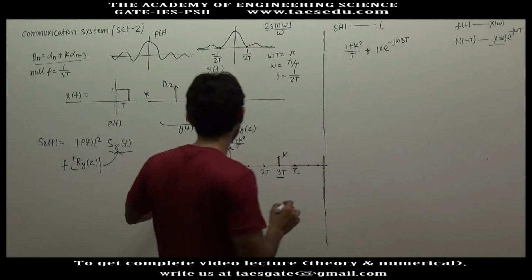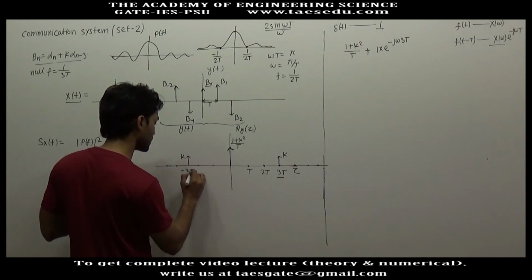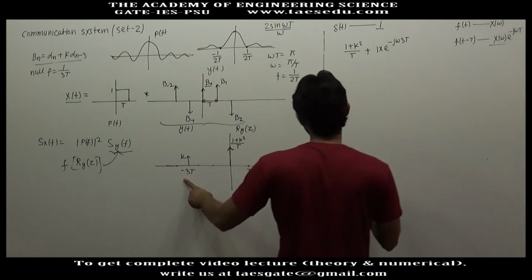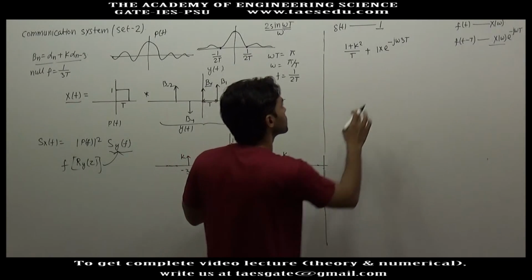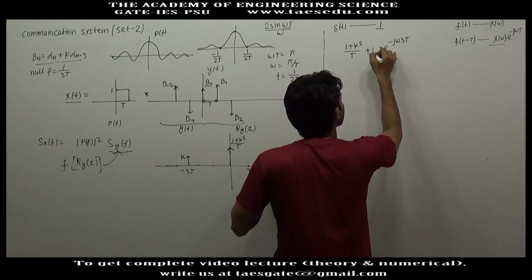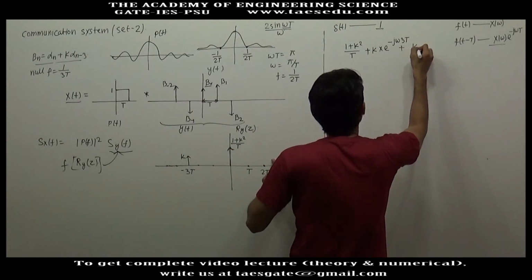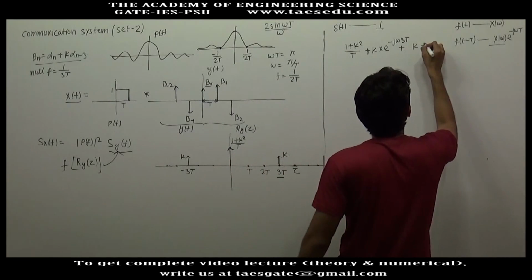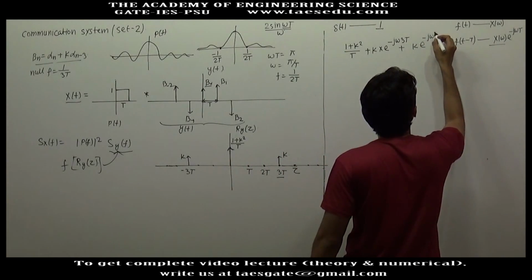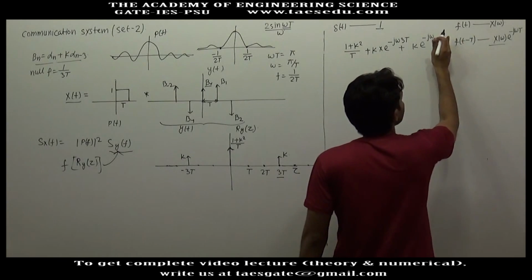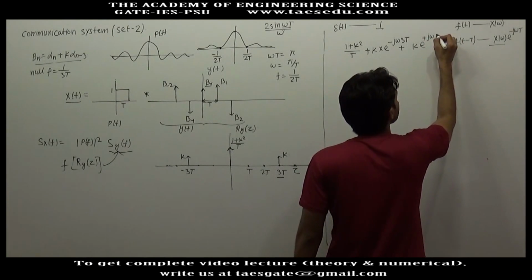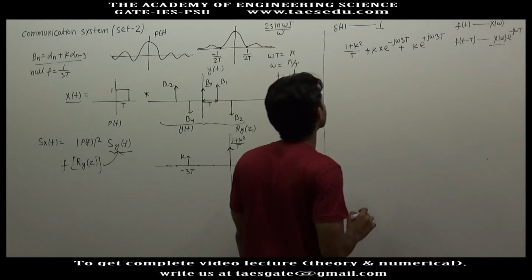Similarly for this you have a shifting of minus 3T, and here the strength is k, so we will multiply it with k. Here also the strength is k, but the shifting is e to power minus j omega minus 3T, so to take care of this minus we will make it plus k.